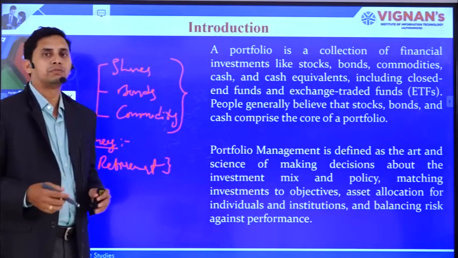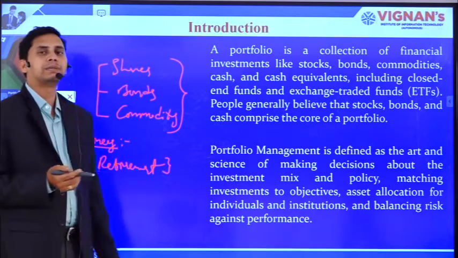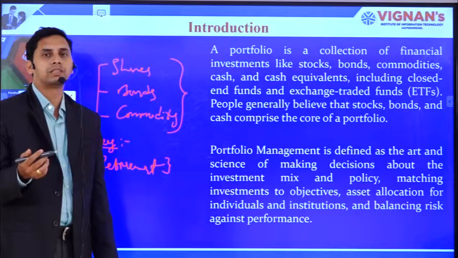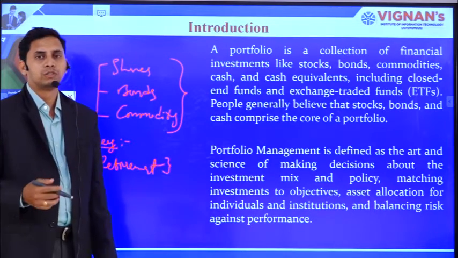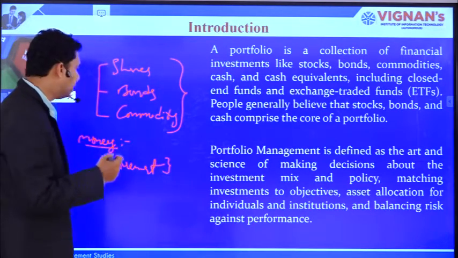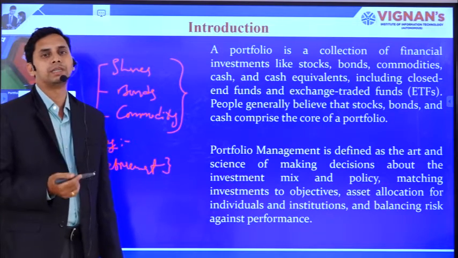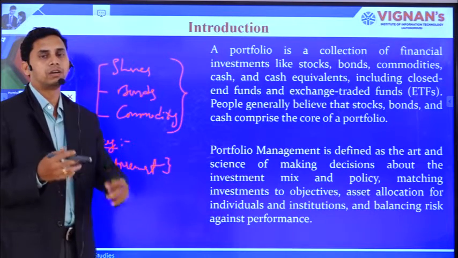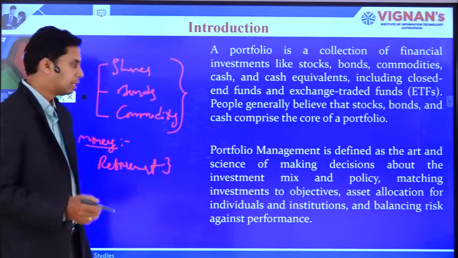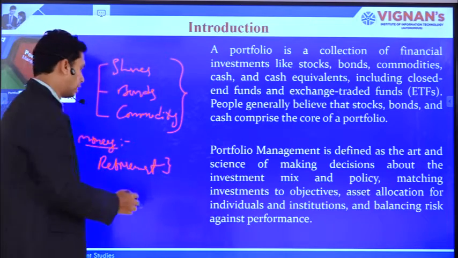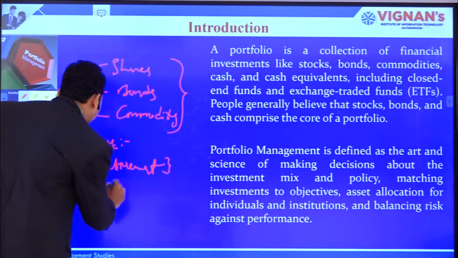At the same time, along with retirement, you may want to create wealth for your family. So to create wealth for your family and also make a safe investment for the retirement corpus, there are two set objectives here. One is retirement, the other one is wealth creation.